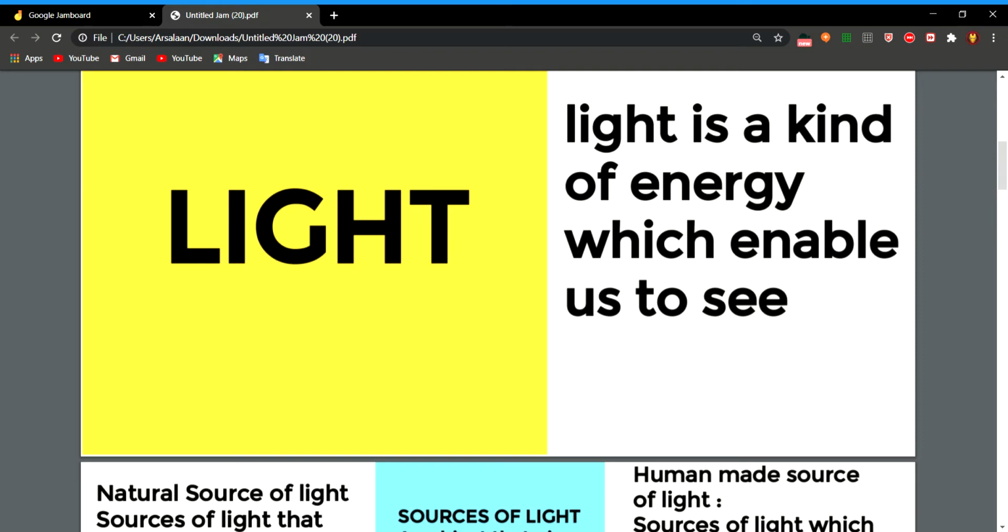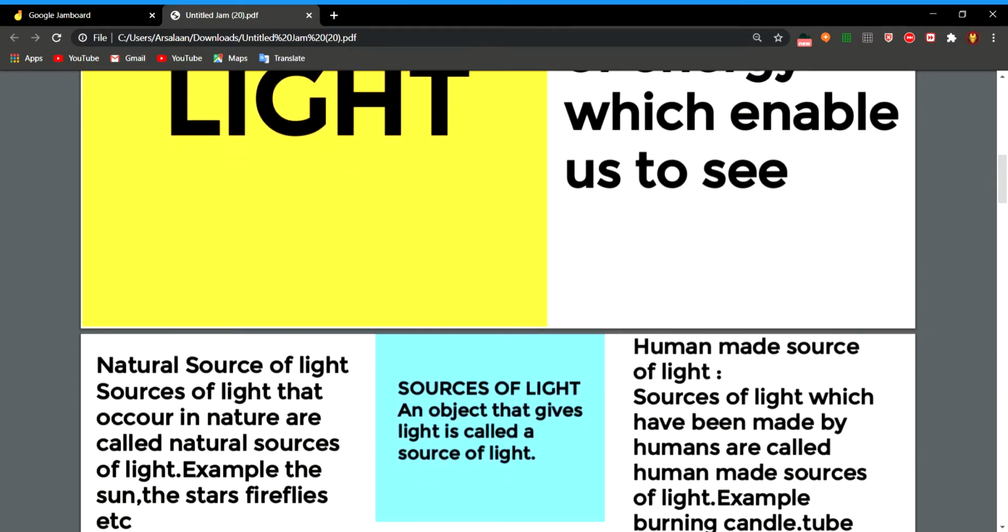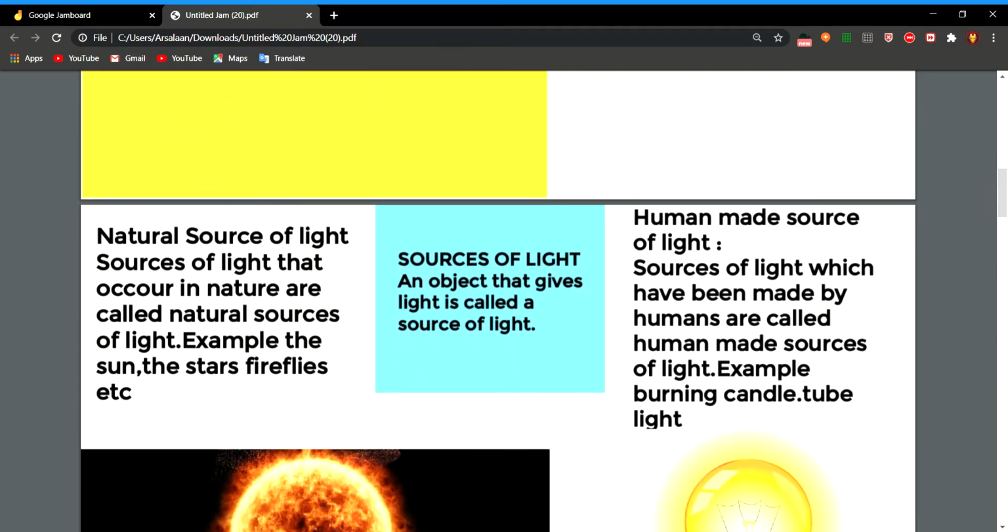Whenever we enter a dark room, what is the first thing that we do? We just switch on the light. Why? Because we are unable to see anything. So light is an energy which enables us to see. We get light from many things, and the object which gives us light is called the source of light.